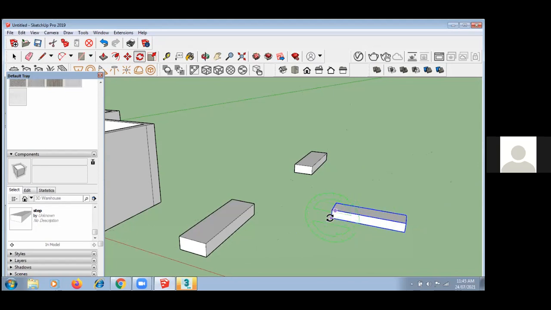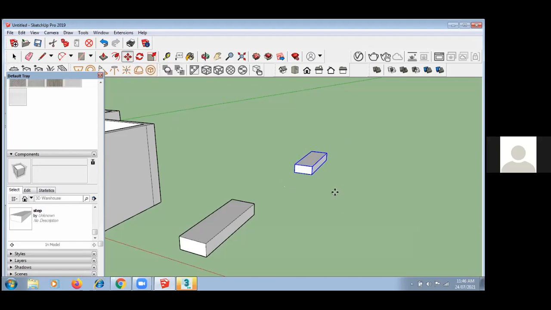Now suppose I am selecting this and this axis. Now you can see I can rotate on this axis, again giving 90. Okay, any questions or queries on how to move an object and how to rotate an object? No. Okay. No, sir. Okay.